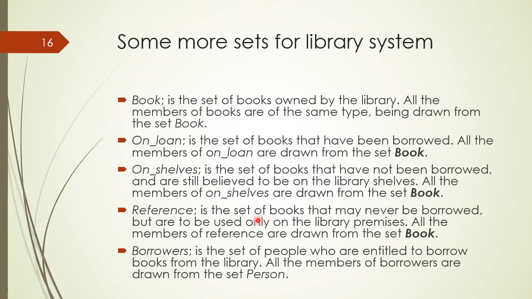Reference is a set of books that may never be borrowed but are to be used only on the library premises. All the members of the reference are drawn from the set book. Borrowers is a set of people who are entitled to borrow books from the library. All the members of borrowers are drawn from the set person. And we have declared two sets, book and person, as types by applying the square brackets on the names of these sets.